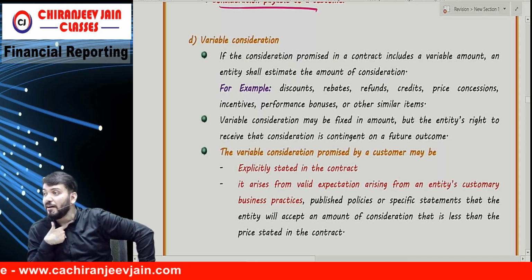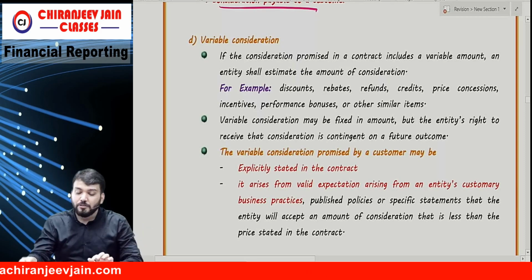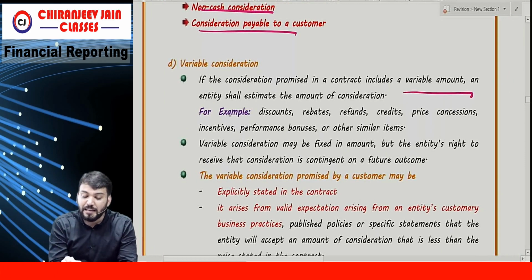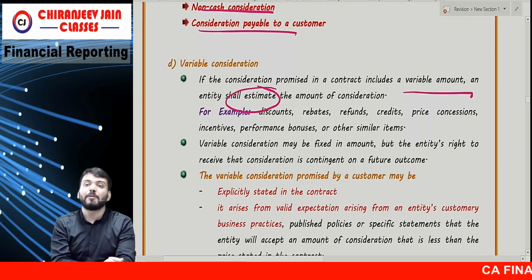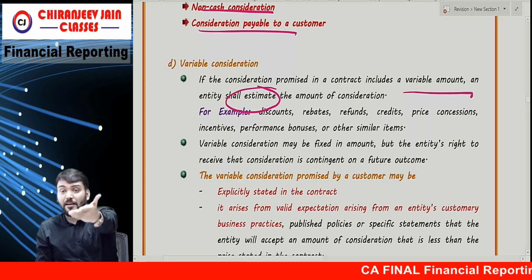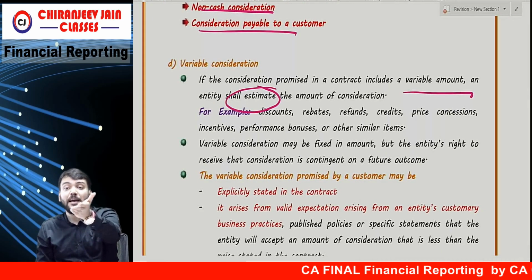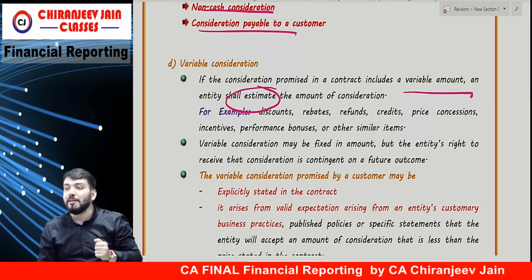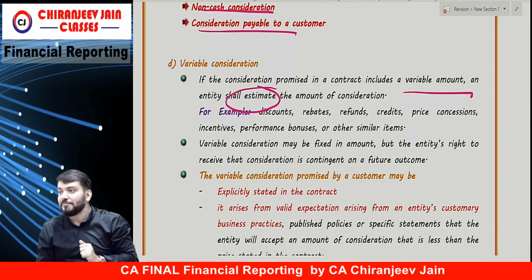So if the consideration promised in the contract includes a variable amount, an entity shall estimate the amount of consideration. We need to estimate whether the customer will avail the discount or not, and how many customers will avail it.